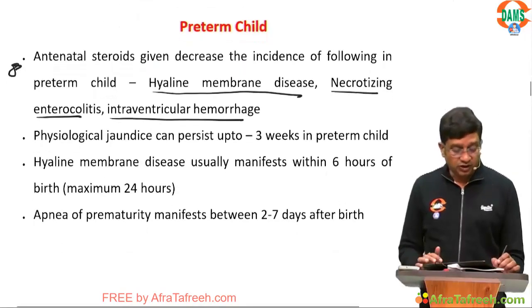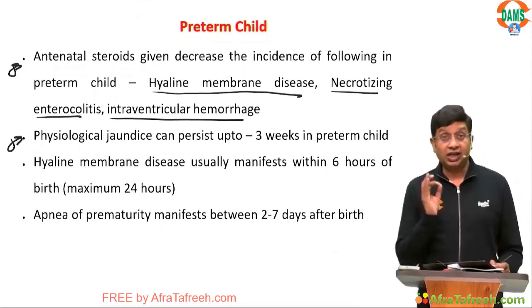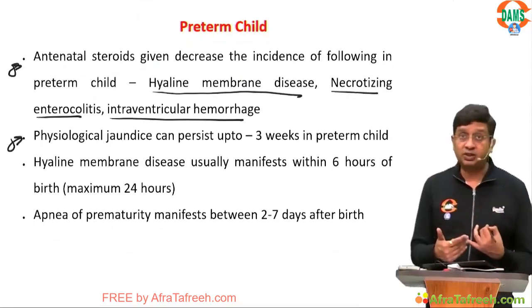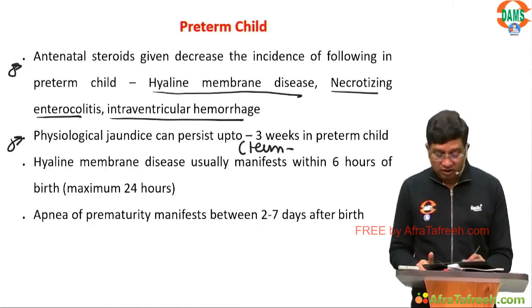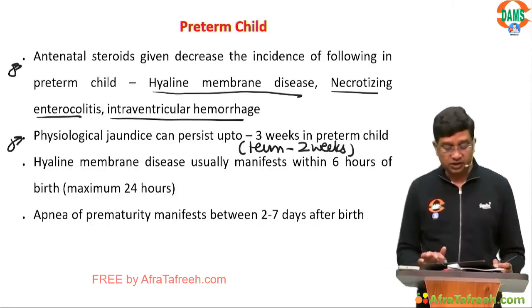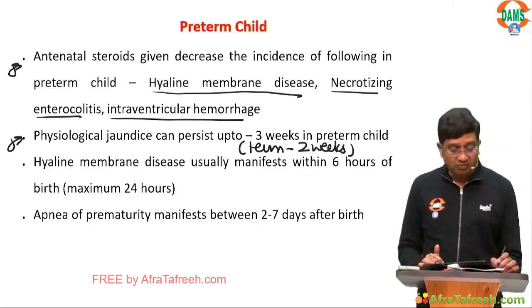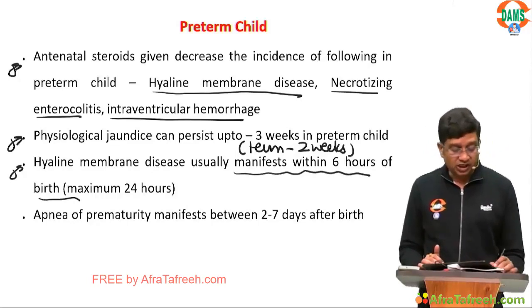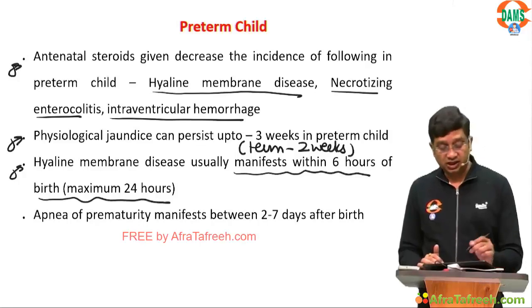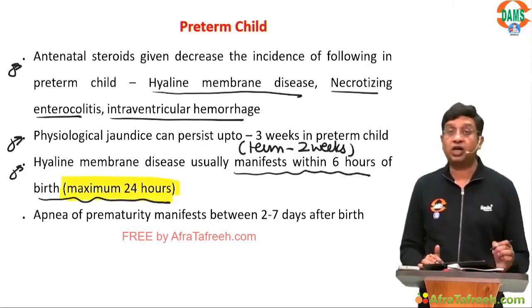Then physiological jaundice: it can persist up to how many weeks in a preterm child? That is 3 weeks. But in the term child, physiological jaundice persists up to 2 weeks. Hyaline membrane disease will usually manifest within 6 hours of birth, and the maximum is 24 hours.